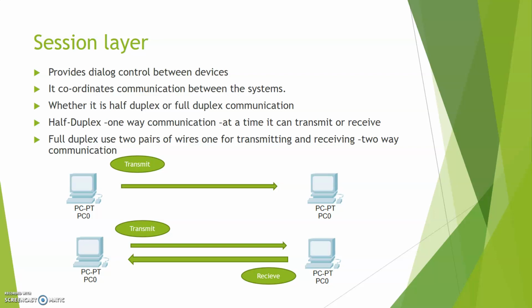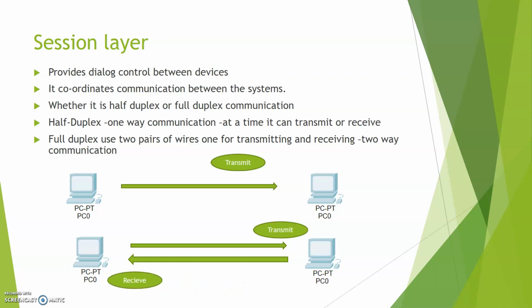Full duplex uses two pairs of wires, one for transmitting and one for receiving. So it is a two-way communication. Switch is an example of full duplex. So first is half duplex: at a time it can transmit or receive. Hub is an example. Full duplex, you can do both transmit and receive. Switch is an example.